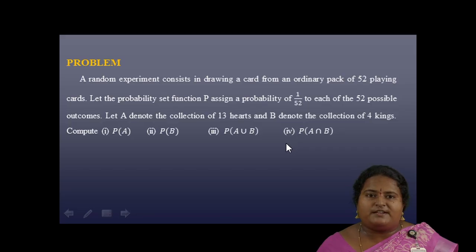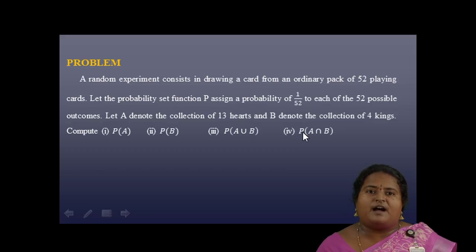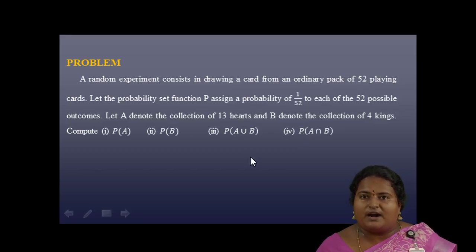For P of A intersection B, the common card in events A and B is, there is at most only one king card among the 13 heart cards. So P of A intersection B will be equal to 1 by 52. For P of A union B, we have to use the formula P of A plus P of B minus P of A intersection B.